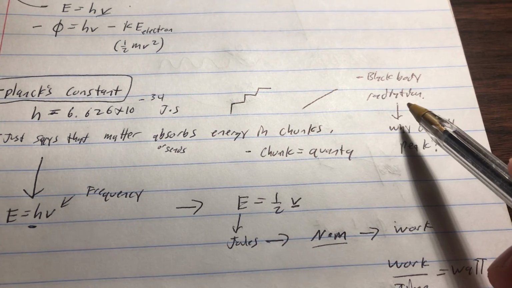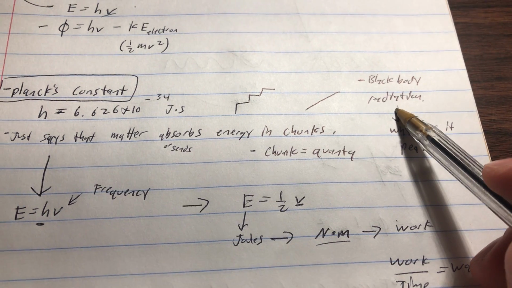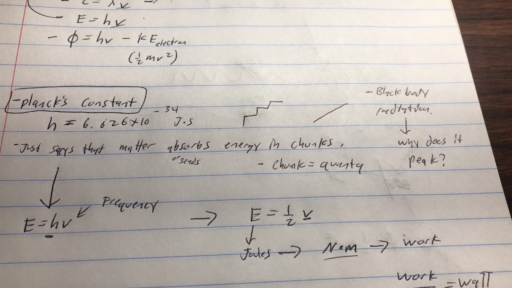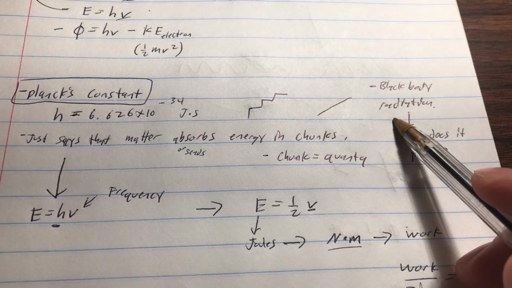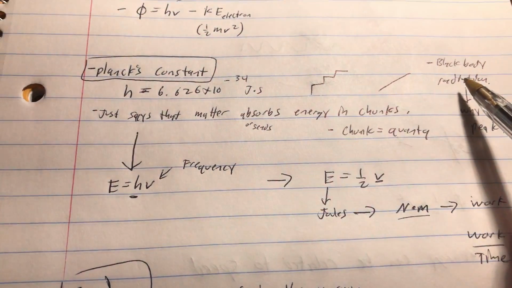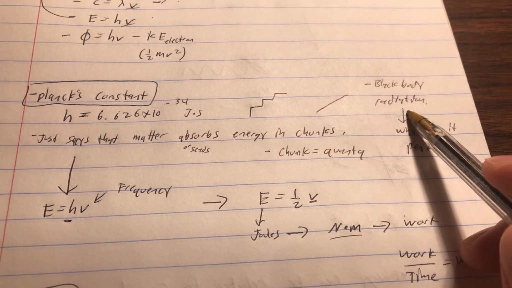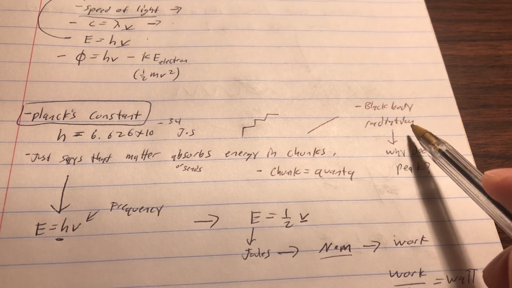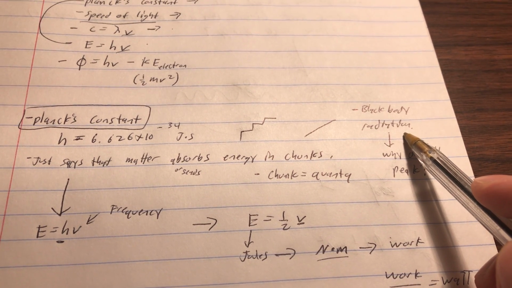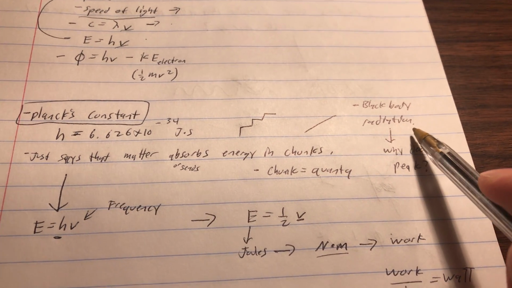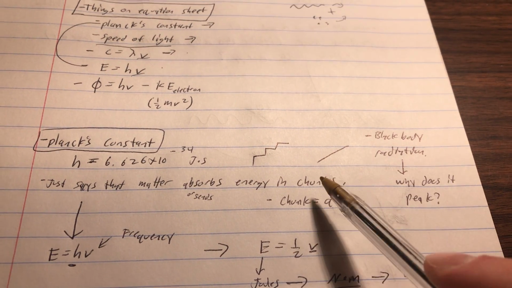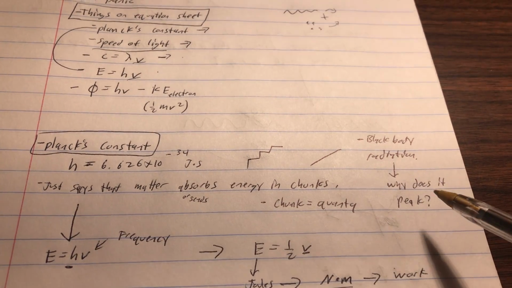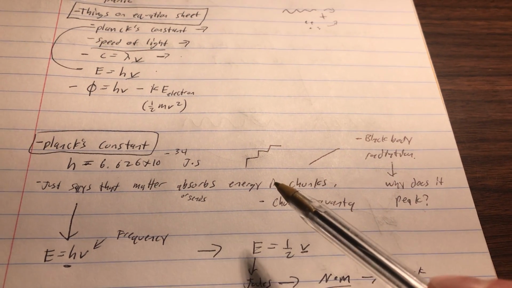People thought that if you heated up a pole, it would keep getting brighter and brighter. But we know that's not true. If you heat up a pole, even with as much heat as you possibly can, it reaches a max. There's a point where it reaches its max of light. So it peaks, and because it peaks,